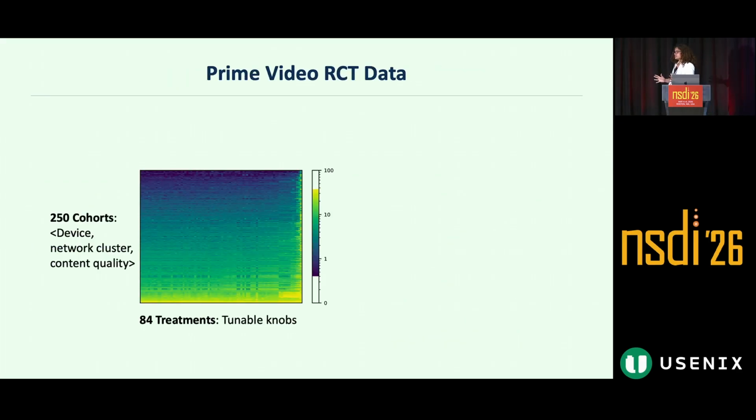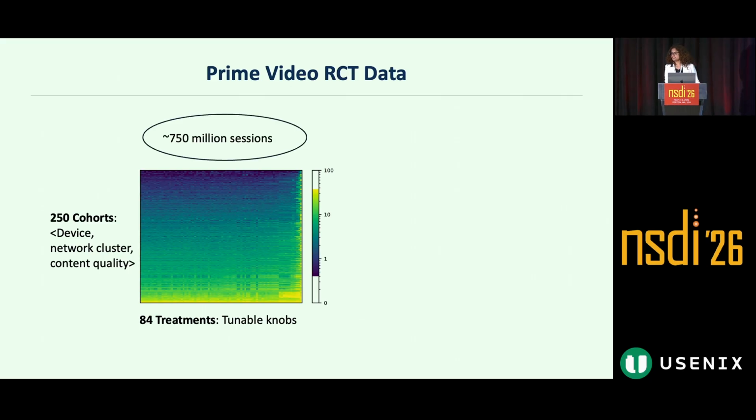To study the effect of video playback parameters across heterogeneous devices and networks, we conduct a large-scale study. We ran a randomized control trial across 750 million sessions over a period of 4 months. This RCT spans 84 treatments, where a treatment is defined as a configuration of the tunable knobs that we saw in the previous slide.